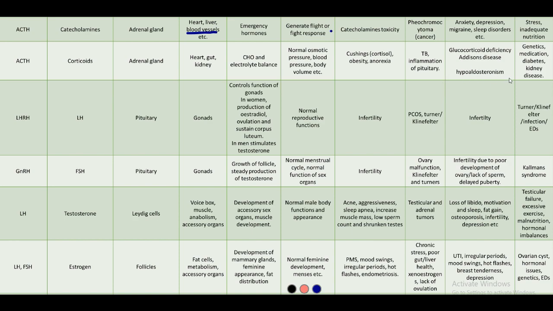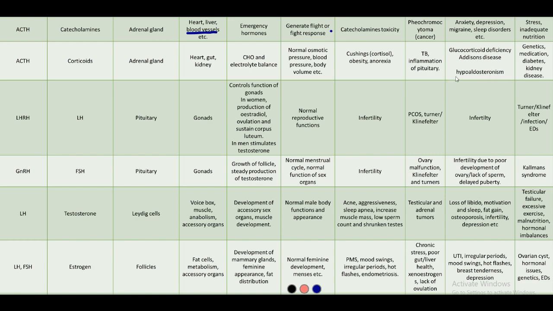Hypoaldosteronism is when aldosterone is in very low quantities. If aldosterone is low, there is hyponatremia or low sodium levels, hypercalcemia, and hyperkalemia. Hyperkalemia is high potassium levels in the body.